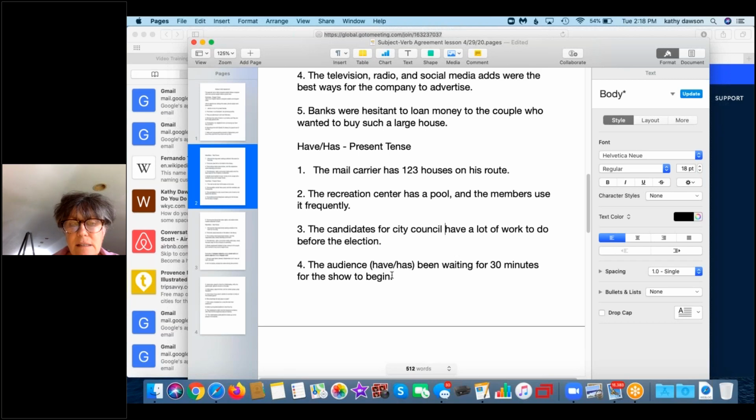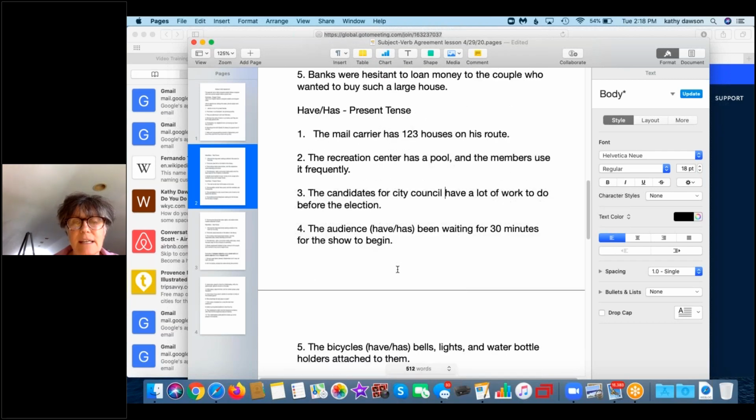The audience, now this one's tricky. The audience have been waiting for 30 minutes for the show to begin, or the audience has been waiting for 30 minutes for the show to begin. Even though an audience is more than one person in the group, it's still a group, so it's counted as a singular subject. So then you use a singular verb. Okay, the audience has been waiting for 30 minutes for the show to begin.